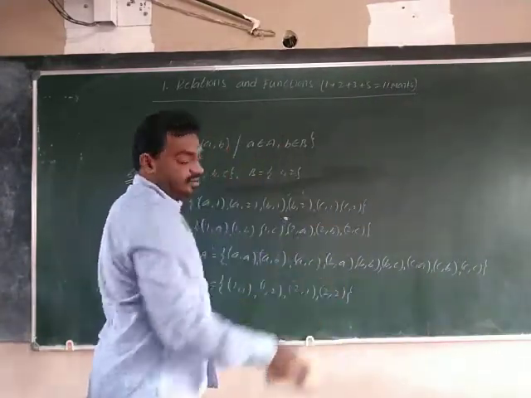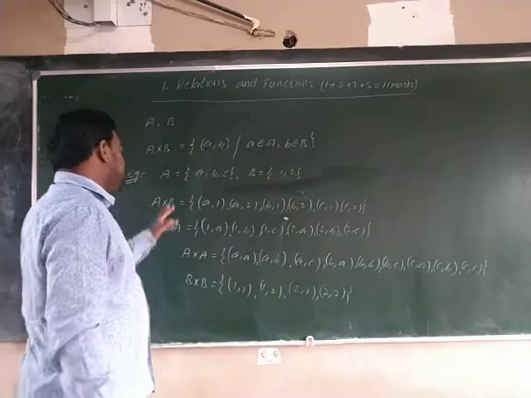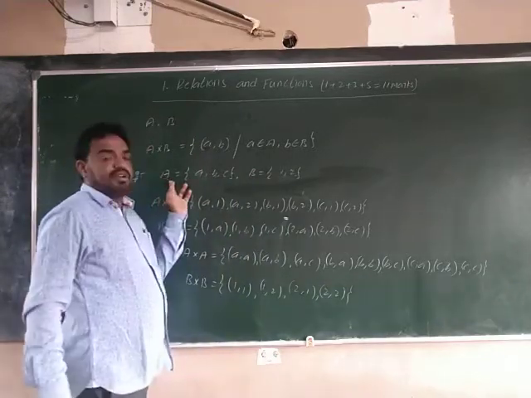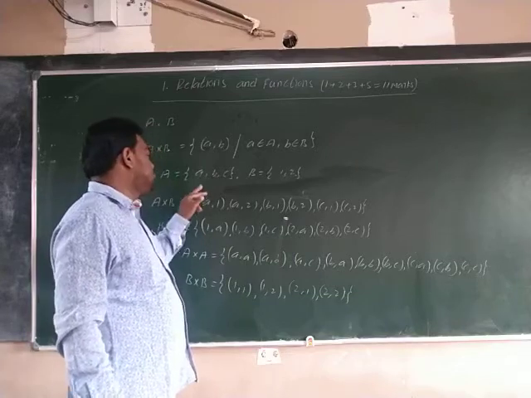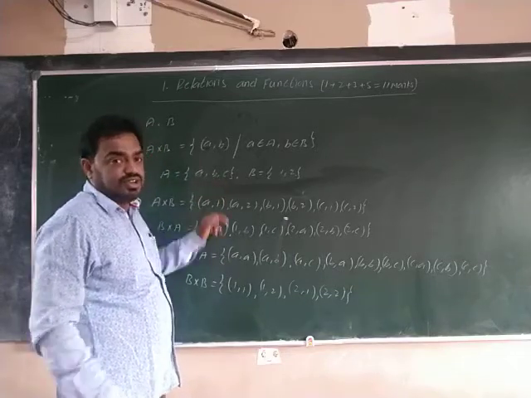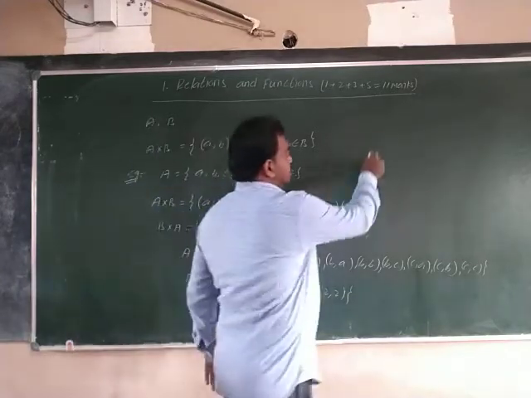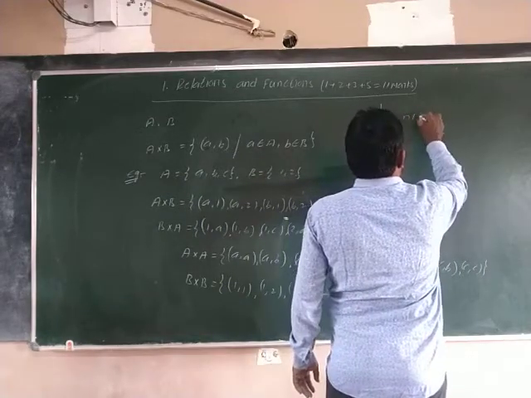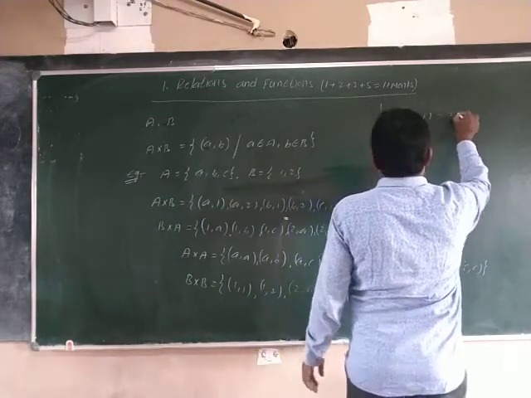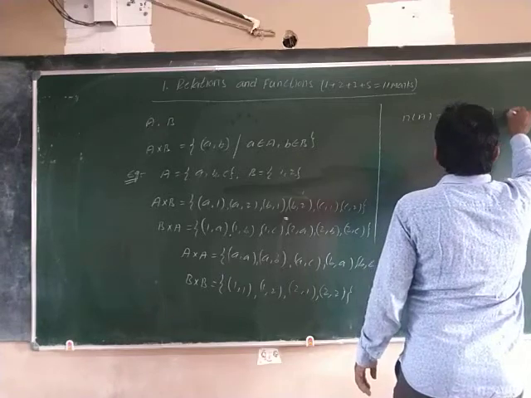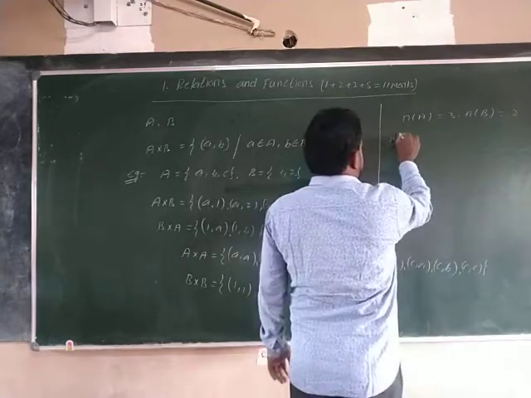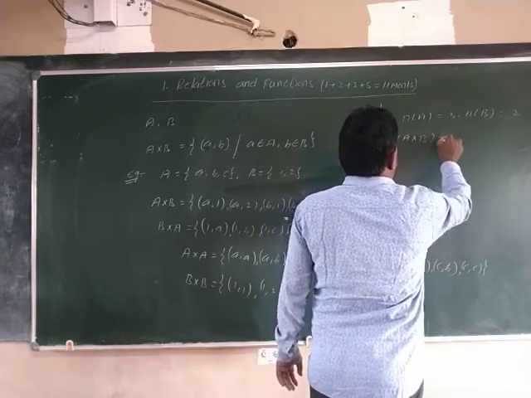See once here, the number of elements in the set A is equal to how many? 1, 2, 3 elements. So the number of A is equal to 3 elements. Number of B is equal to 2 elements. Now the number of A cross B is equal to how much?